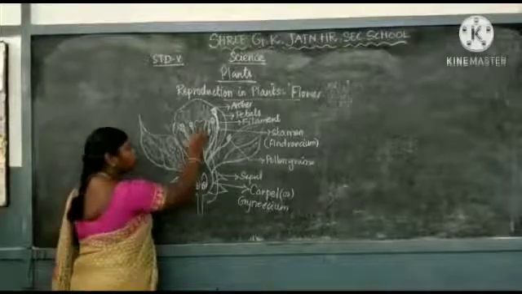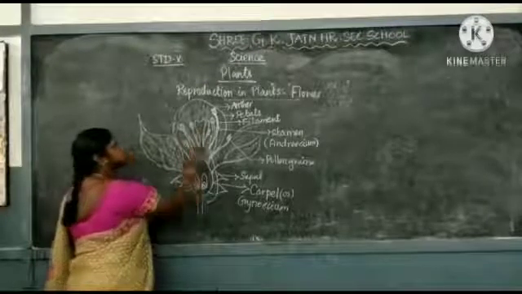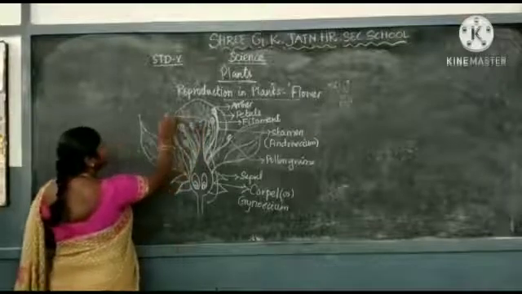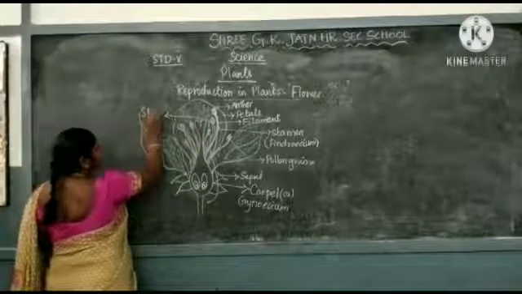It consists of 3 parts. The upper part is known as the stigma.